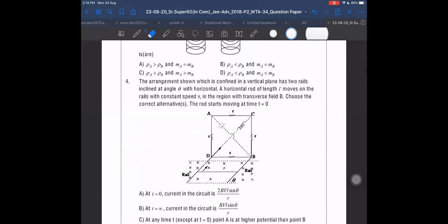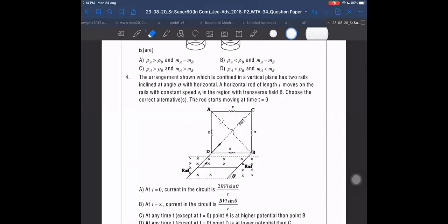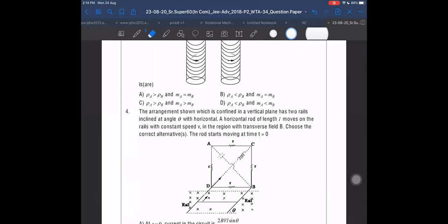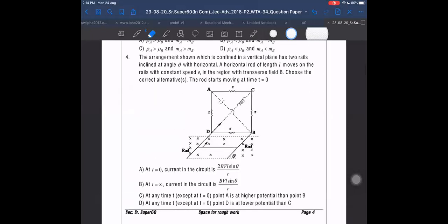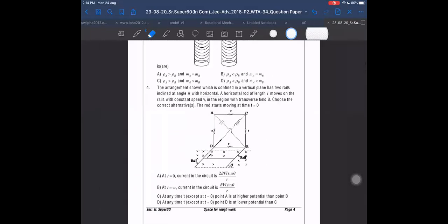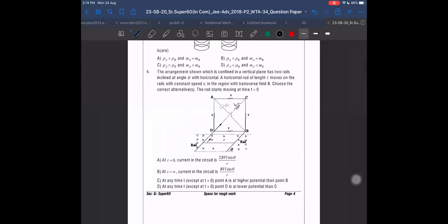So which question? Question number 4. Capacitor, inductor. Which part is out? That part I can focus on.